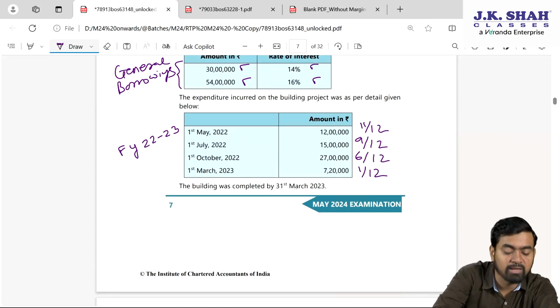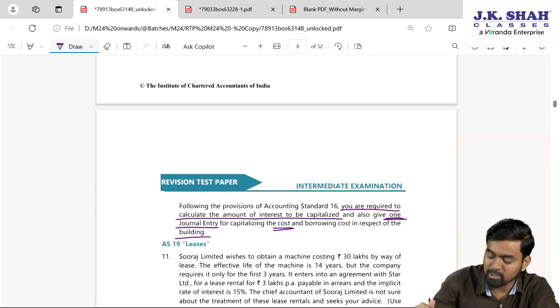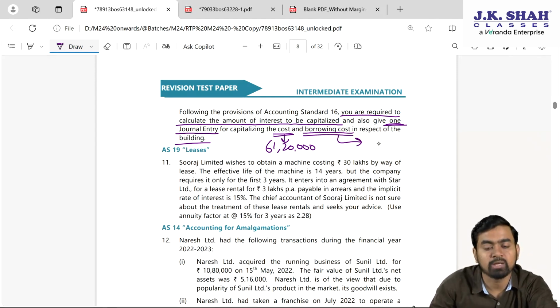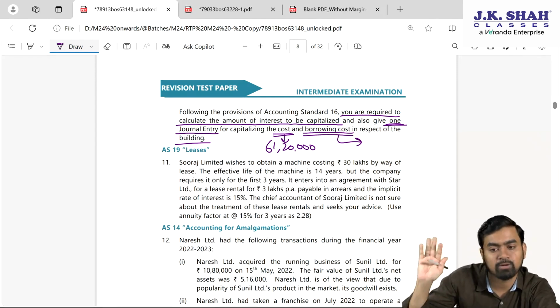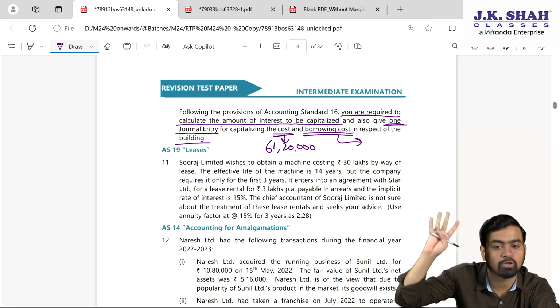plus 15 lakhs plus 27 lakhs plus 7 lakh 20,000. The total cost which we have incurred is 61 lakh 20,000. Cost we have incurred 61 lakh 20,000 for the building. Just we need to calculate the borrowing cost. Both the amounts we will club and one entry will come, building account debit. So we will capitalize borrowing cost in the cost of building.